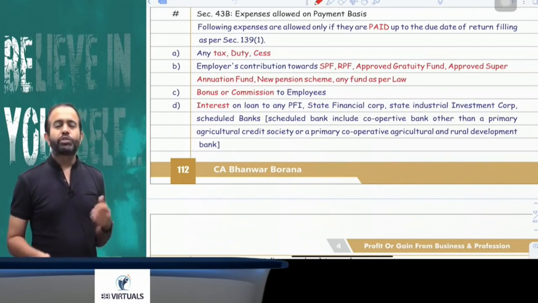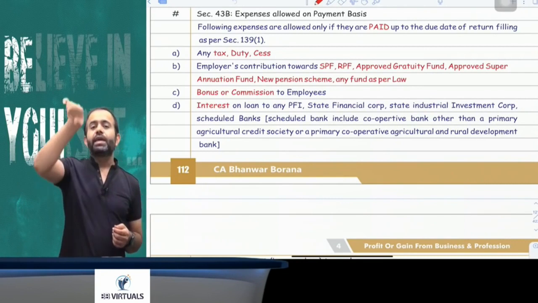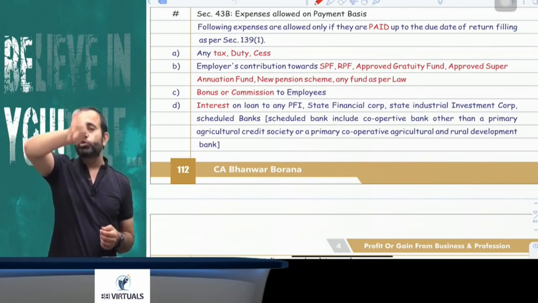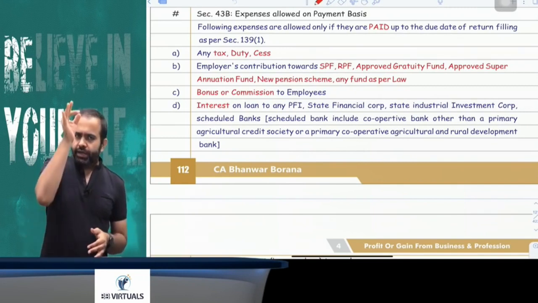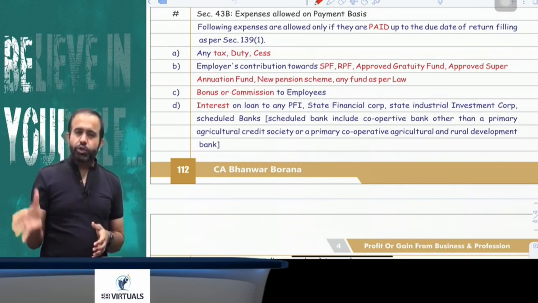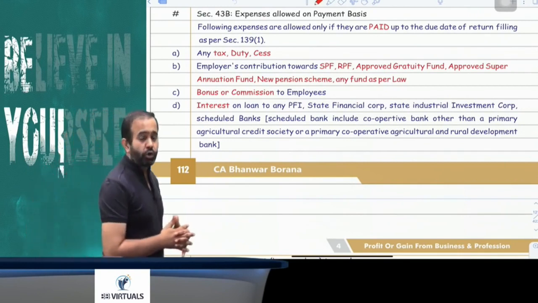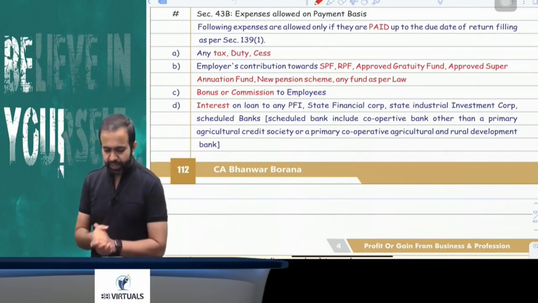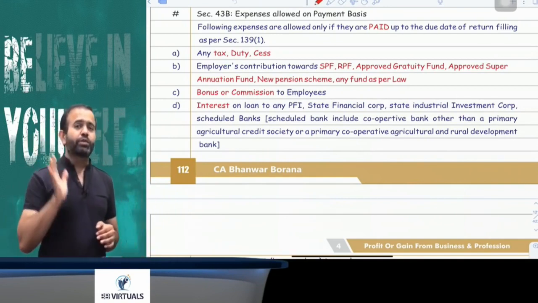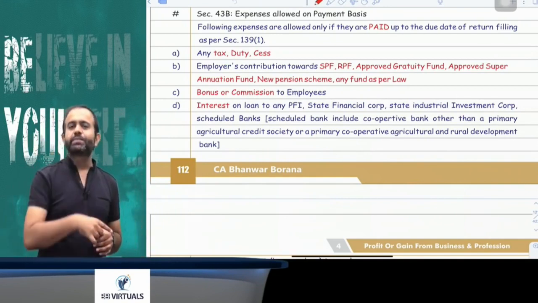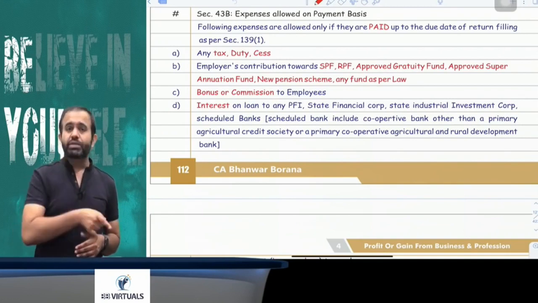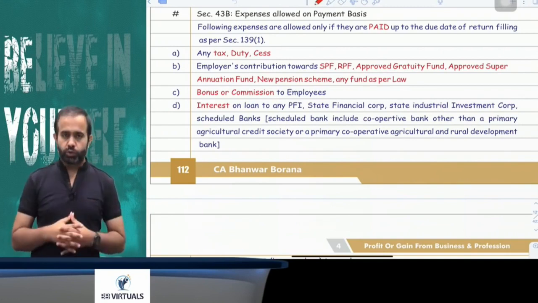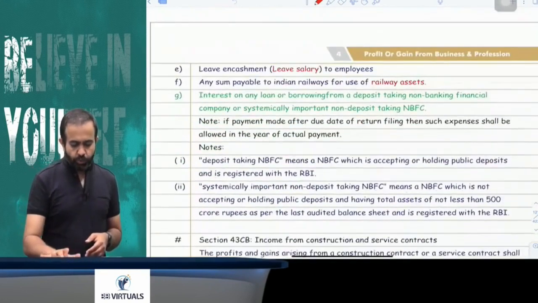Third is the employer contribution towards the SPF, RPF, AGF, ASF, approved gratuity fund, approved superannuation fund, or any fund under any law, or the New Pension Scheme. That employer contribution is allowed only if it is actually paid up to the due date of return filing. Next, if a loan is taken from a scheduled bank, PFI, SFC, SIIC or NBFC, then interest is allowed only if it is actually paid up to the due date of return filing. Now try to understand, scheduled bank includes the cooperative bank also.